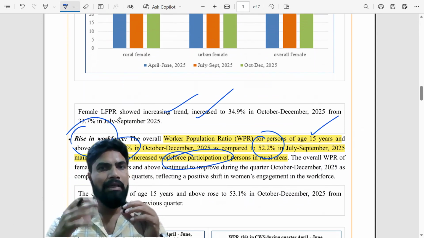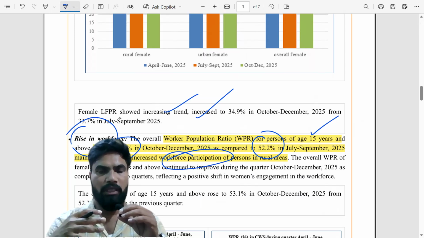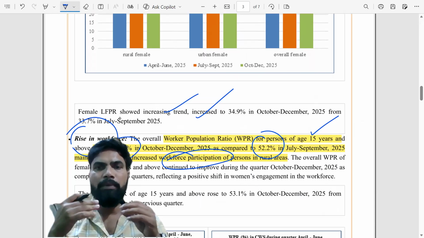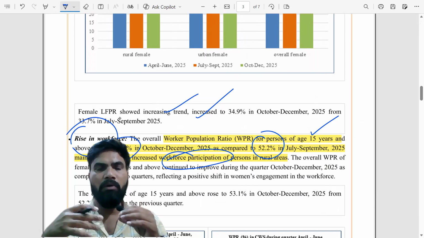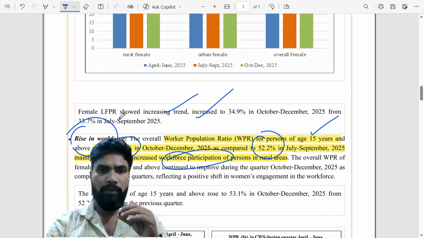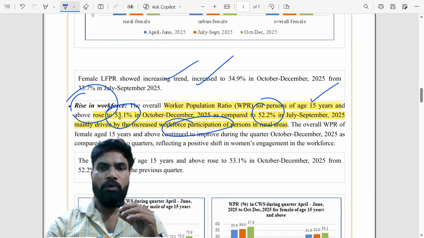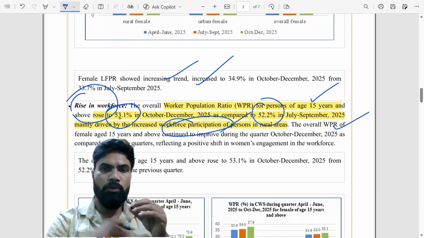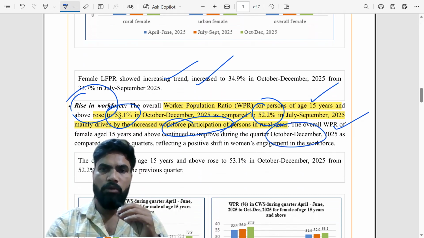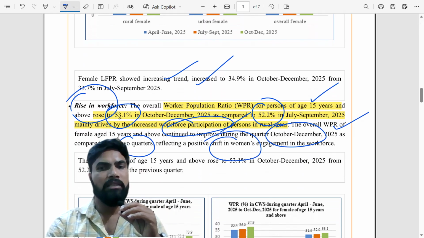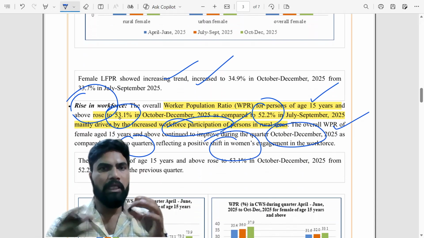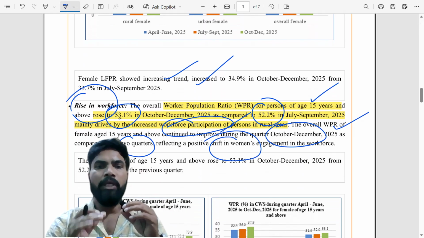So whatever the increases that are there in these indices, that happened predominantly because of the increase in the rural areas. Okay, then if you see overall WPR of female, it continued to improve during this quarter, October to December, as compared to the last two quarters, reflecting a positive shift in women's engagement in workforce, which is actually desirable for the economy also.